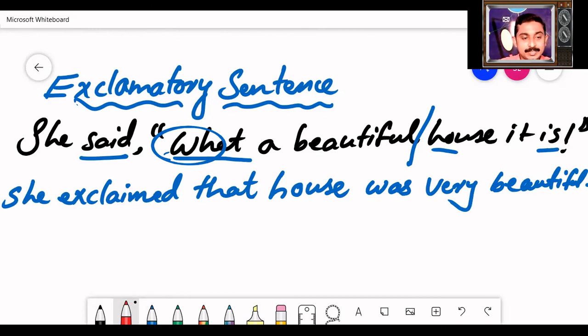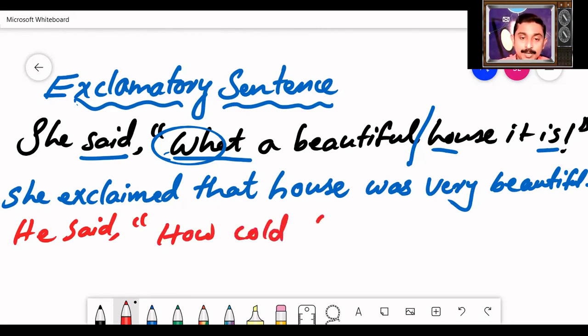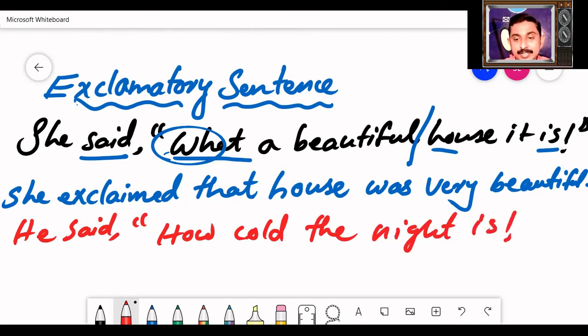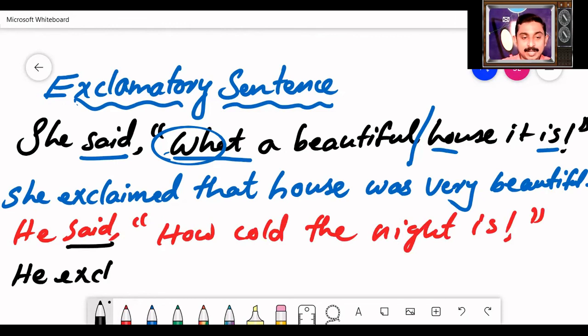Let us see another sentence. He said, how cold the night is. As usual, remove the word said and write the word exclaimed. Insert the new word that.